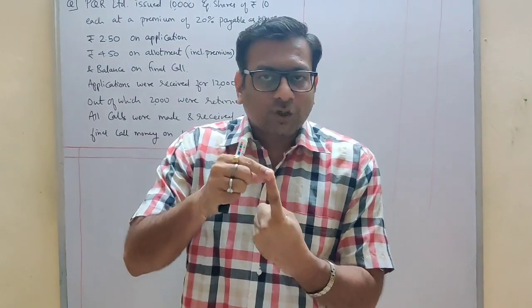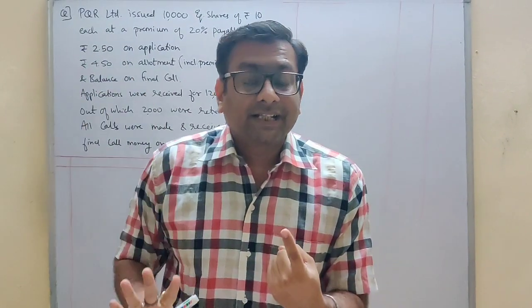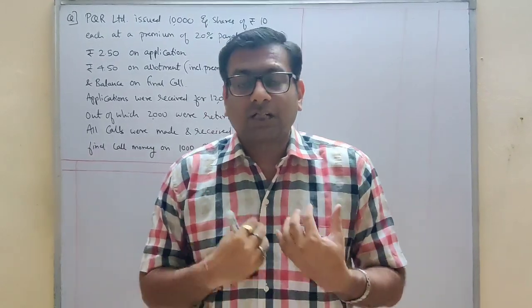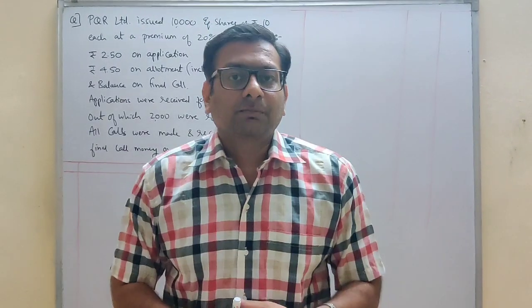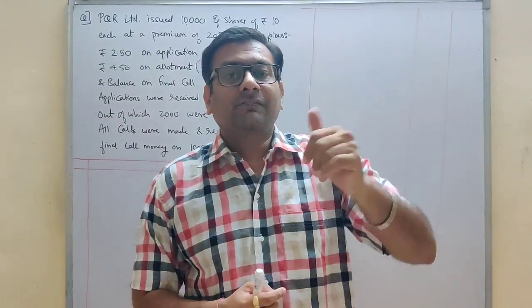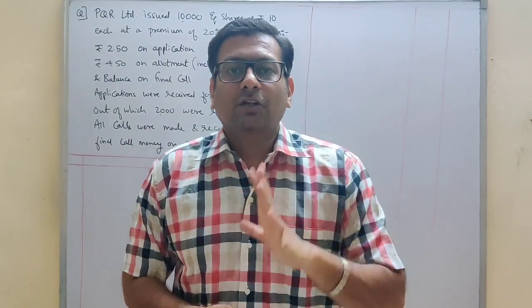Because in the first option, wherein we selected 4-5 applications and refunded their application money, those persons will have a hate feeling for the company. Just take your own example, students. If you apply for some company's shares and you receive a letter stating that we are not giving you any shares in this company, please take your money back.